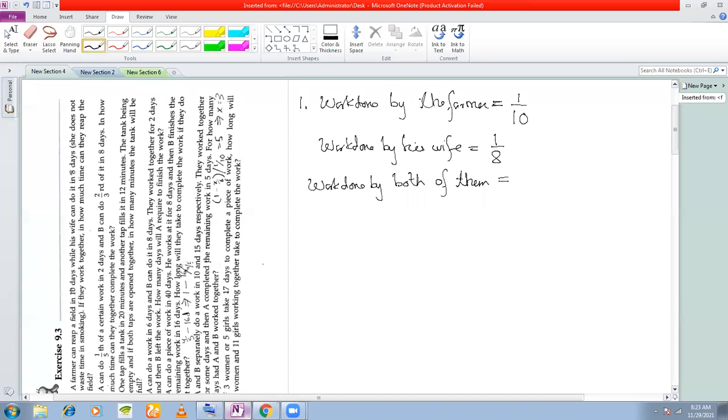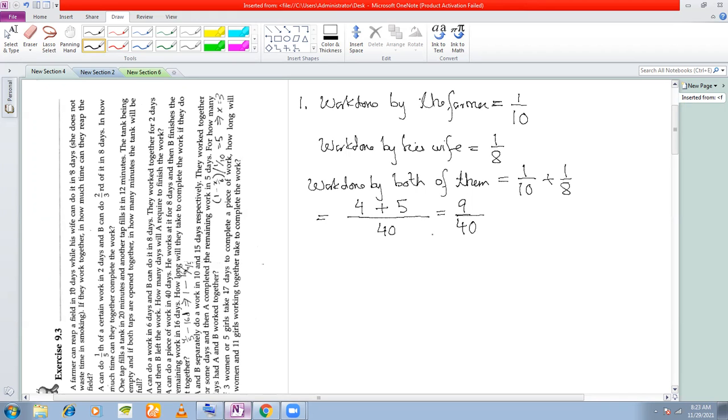Work done by both of them is the total, 1 by 10 plus 1 by 8, right? Take the LCM. LCM is 40. So 40 by 10 is 4, 4 into 1 is 4. Plus 40 by 8 is 5, 5 into 1 is 5. So you're getting 9 by 40. This is the work done by both of them.